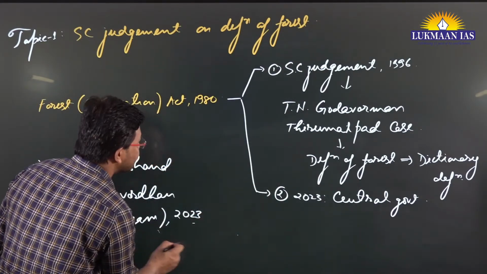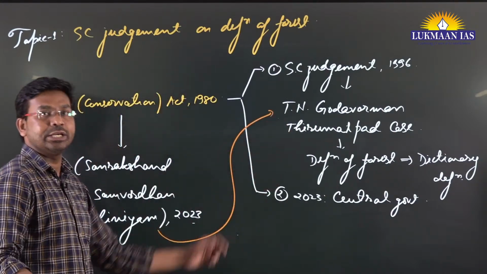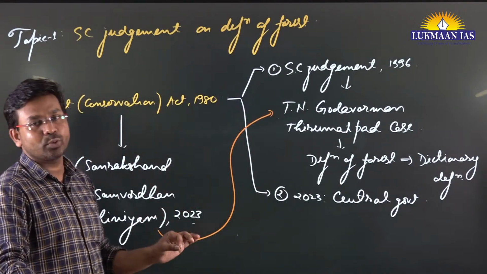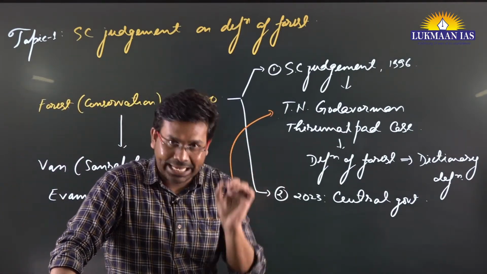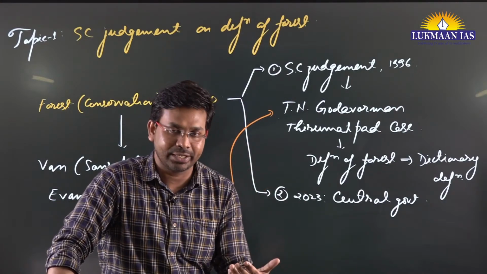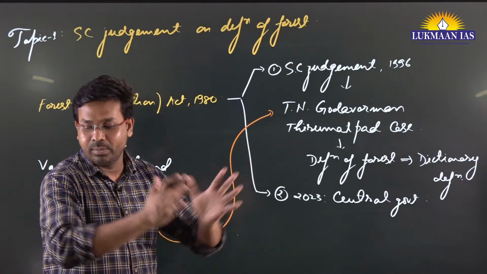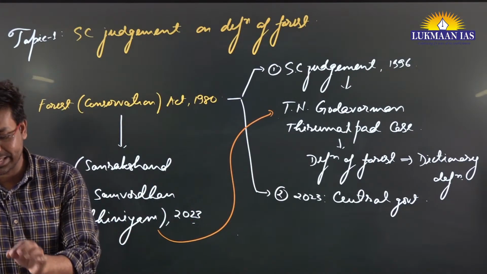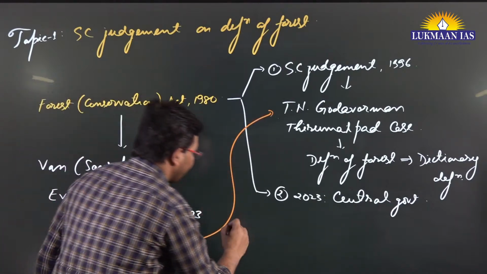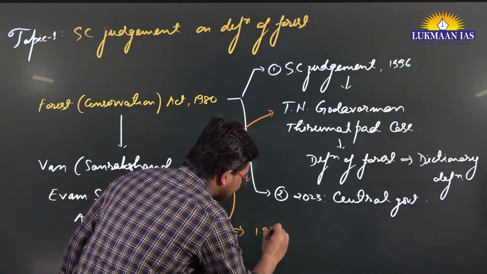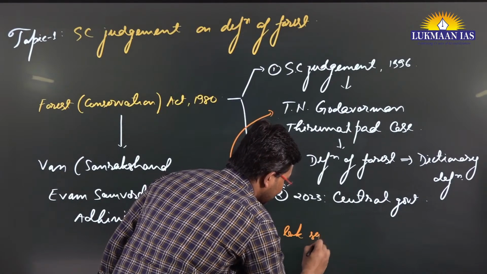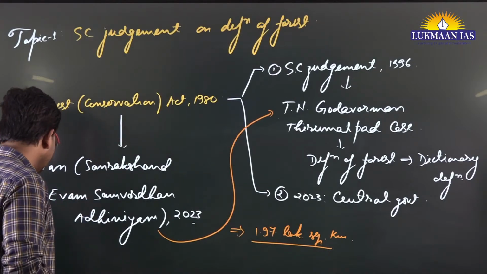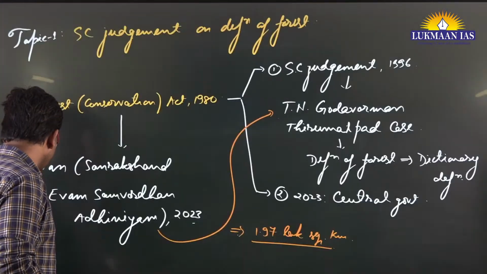It had earlier taken a stand in the T.N. Godavarman Thirumalpad case. So here again, the Supreme Court of India said that the central government needs to consider the definition of forest as defined in the dictionary, as per the dictionary meaning. This has included various places as part of forest. So 1.97 lakh square kilometers in the country will come under the definition of forest. Having understood this, let us quickly go to the next article.